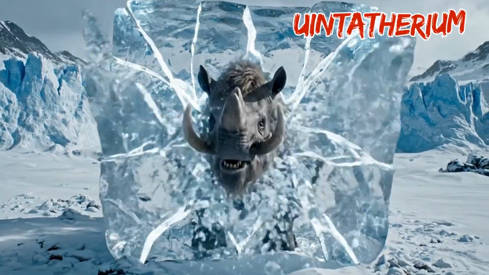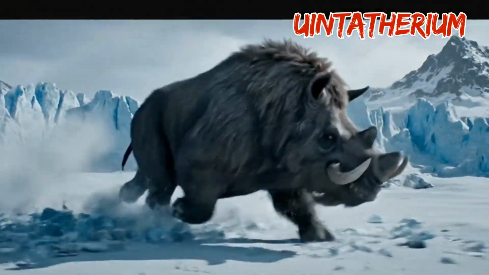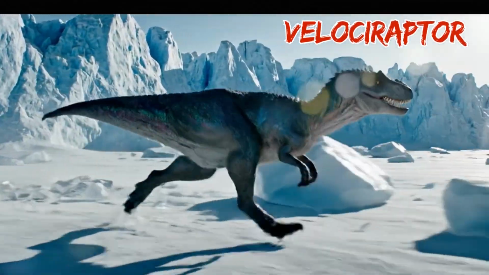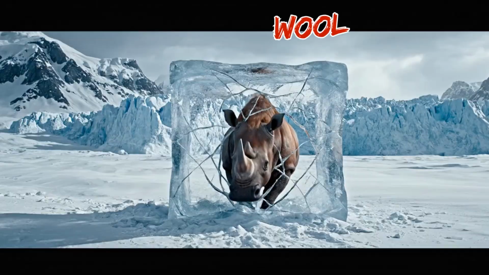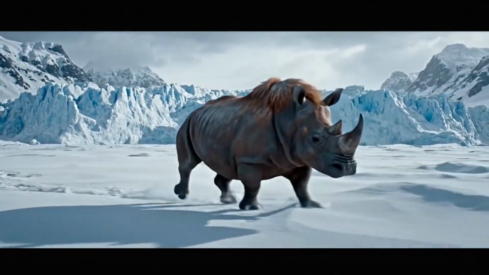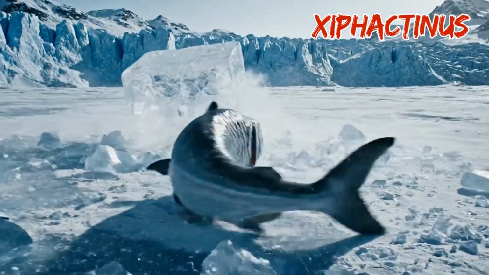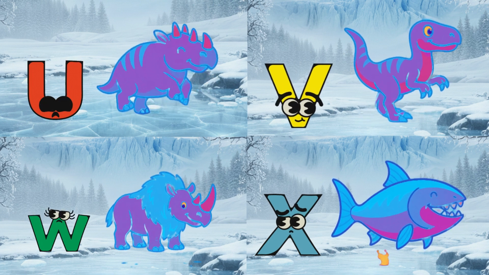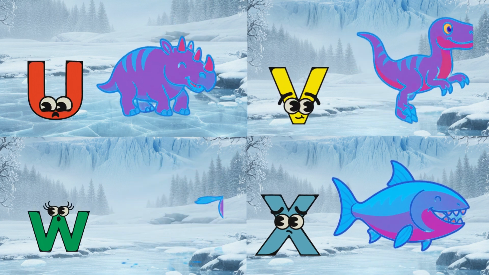U is for Utahraptor, U raptor. V, velociraptor. W is for woolly rhino, W rhino, snuff, snuff, snuff. X is for Xiphactinus, X fish, splash, splash. U, V, W, X, prehistoric safari animals.